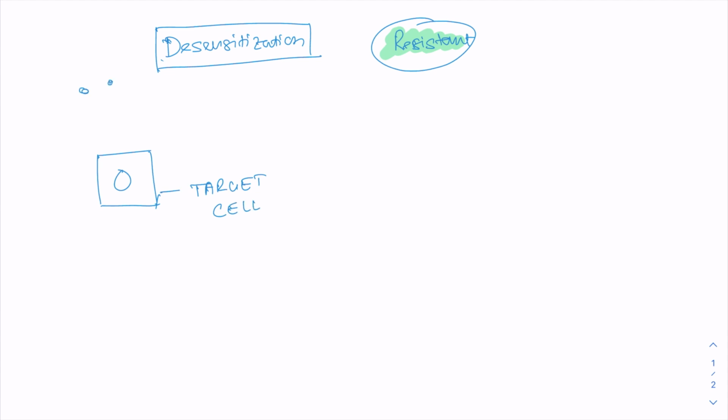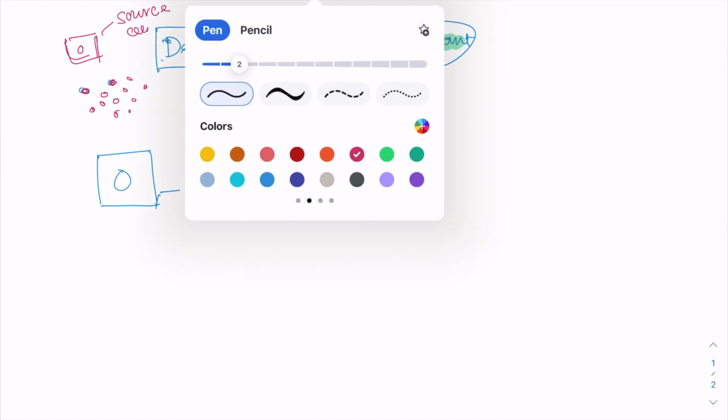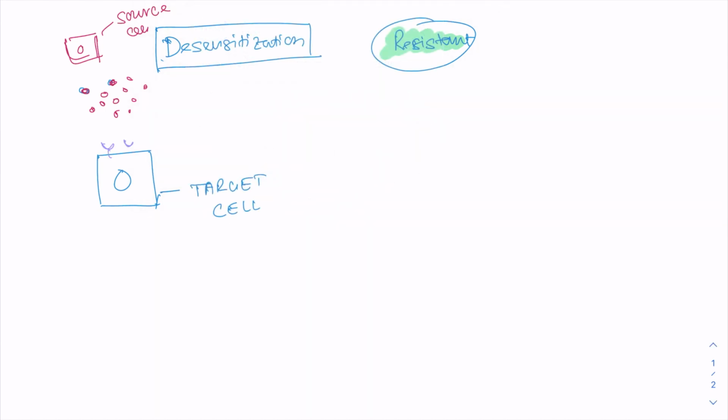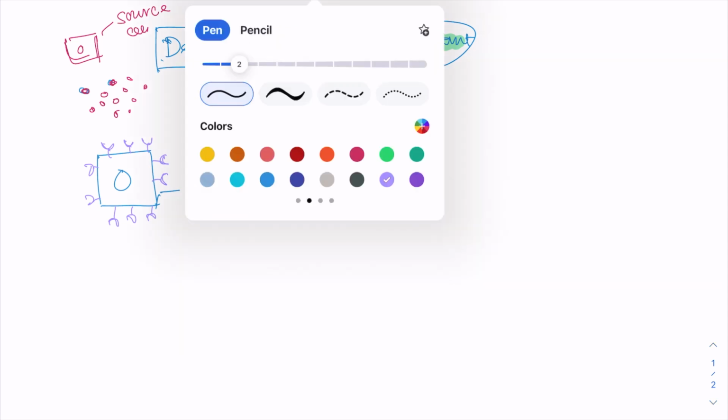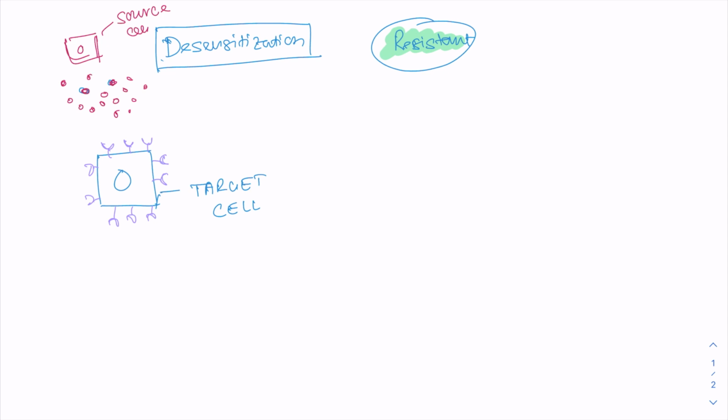We have a huge amount of hormones which can bind with the target cell, and a very active source cell. The priming effect has worked, and it has produced a huge amount of receptors. The sensitivity of the target cell has also increased, but now the concentration of hormone is so high that all the receptors are saturated with the hormones.